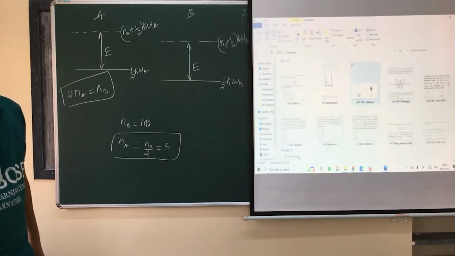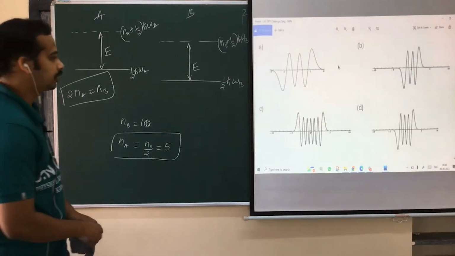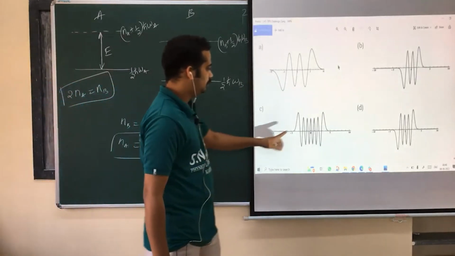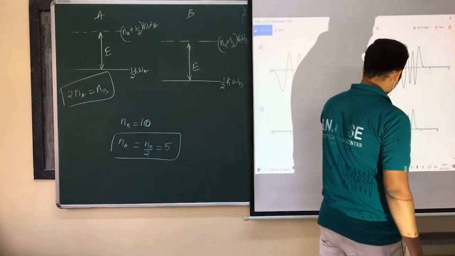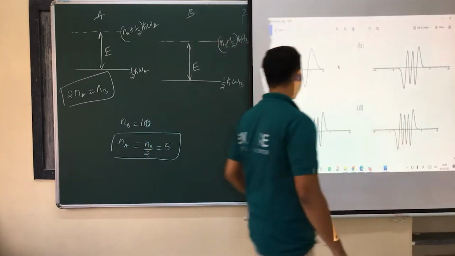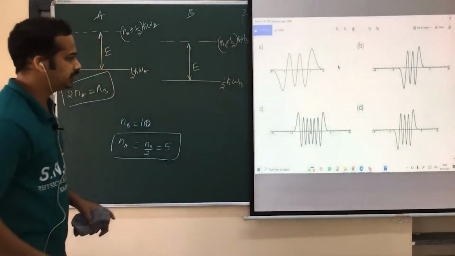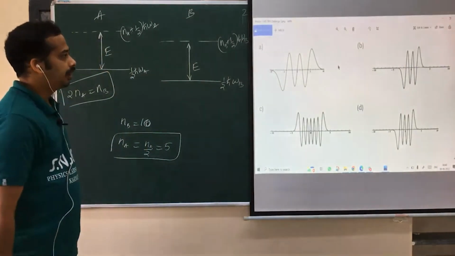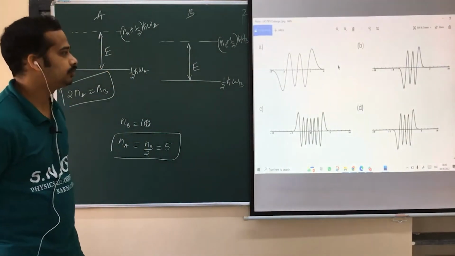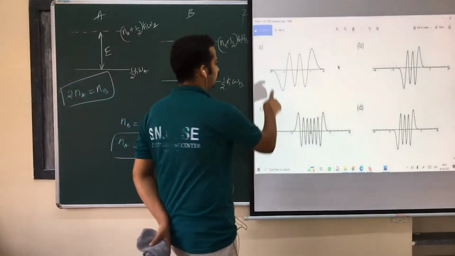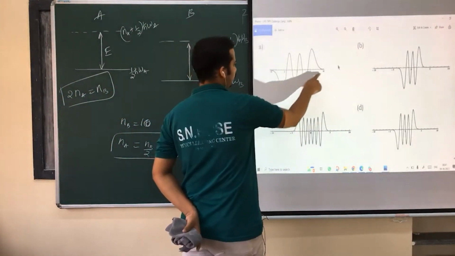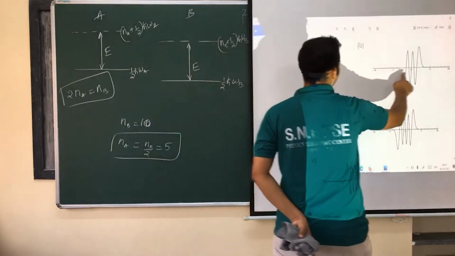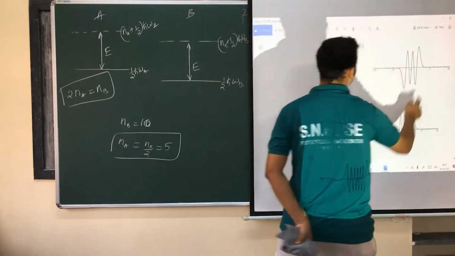Now, options are like this. What are the options which contain 5 nodes? This contains more than 5 nodes. This contains 1, 2, 3, 4, 5, 6, 7, 7 nodes. You can rule out options C and D. Options A and B are possible. Which one do you choose? Option A extends from minus 10 to plus 10. This is minus 10, this is plus 10, this is minus 5, this is plus 5.